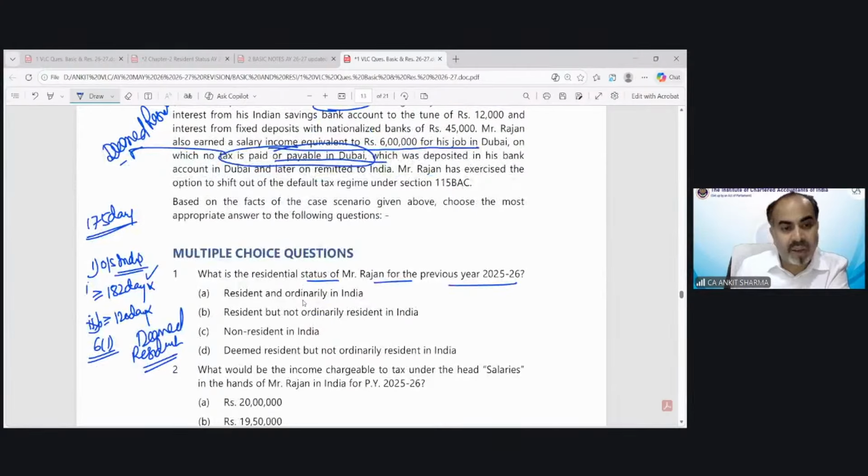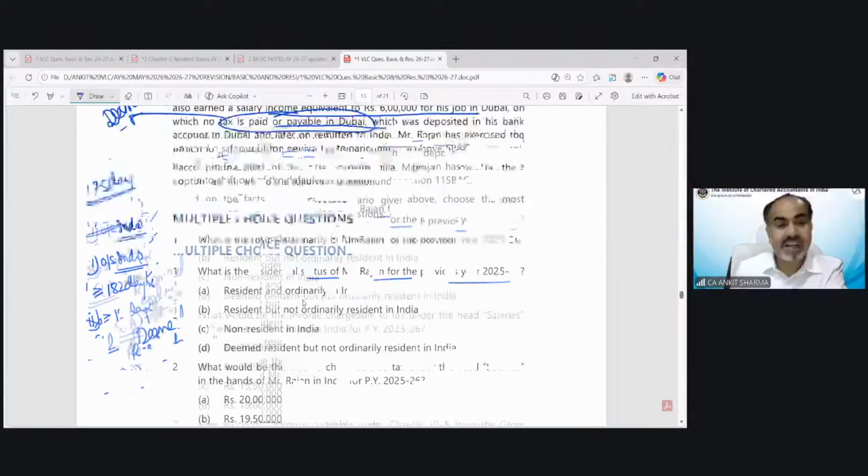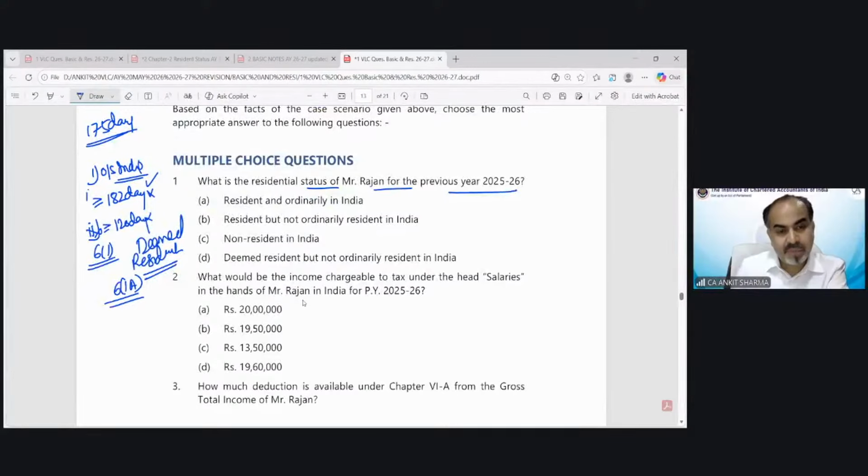Section 6.1a. He went outside India for a job. So condition 1 needs to be checked, 182 days. The third condition, which is for a person who resides outside India and comes to visit, would not be applicable in this case. So we have to check the deemed resident case now. As per deemed resident, you can see his income is exceeding 15 lakh.